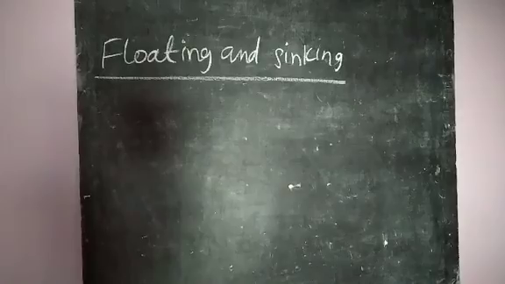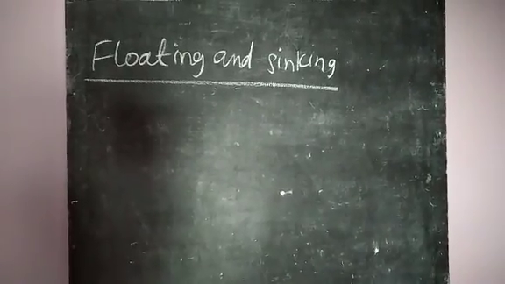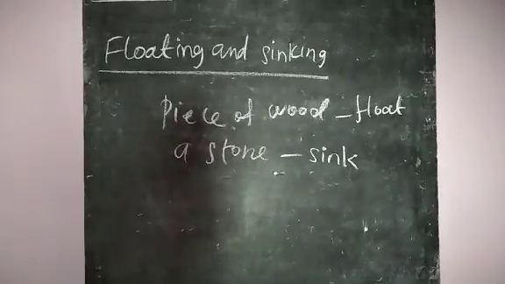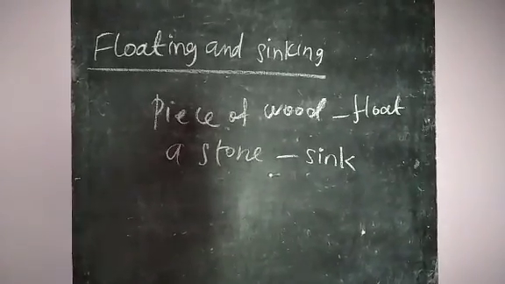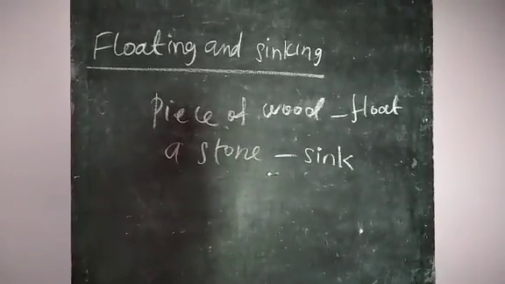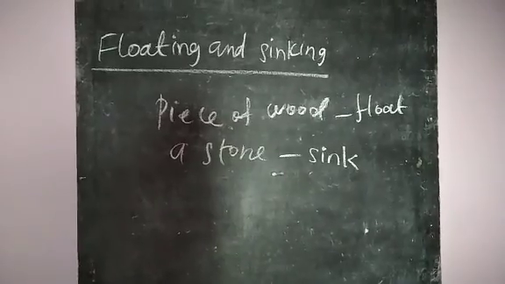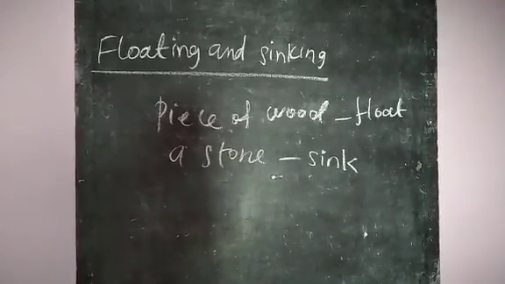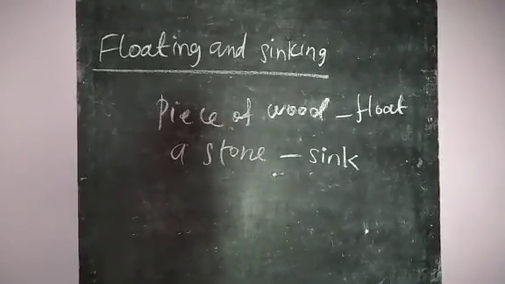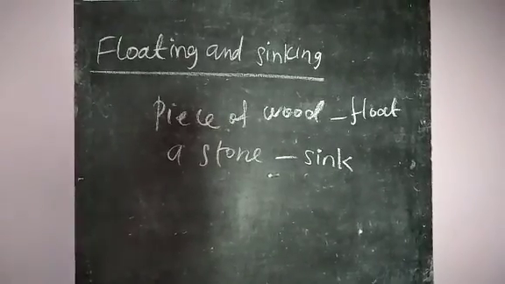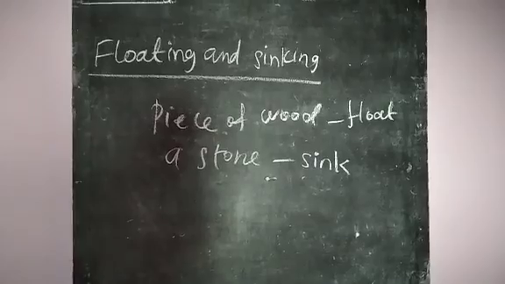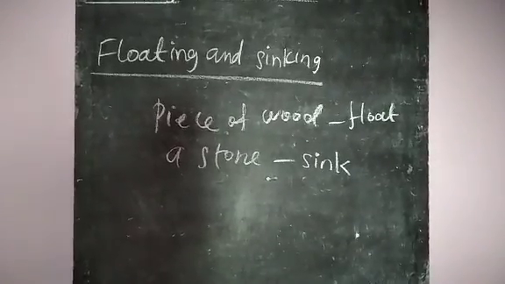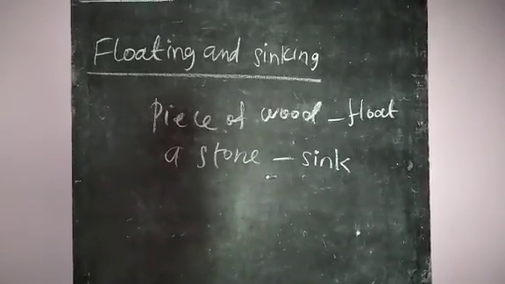Next, floating and sinking. Whether an object floats or sinks in a liquid is determined by the density of the body compared to the density of the liquid. For example, take a piece of wood and a stone, and drop them into the liquid.